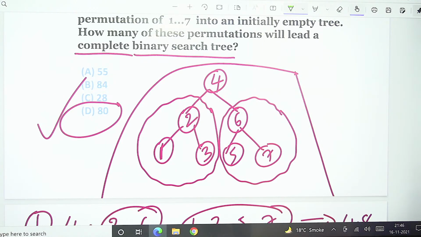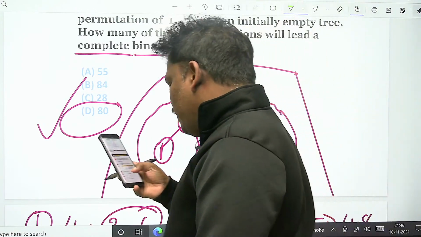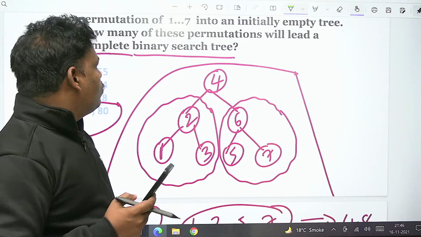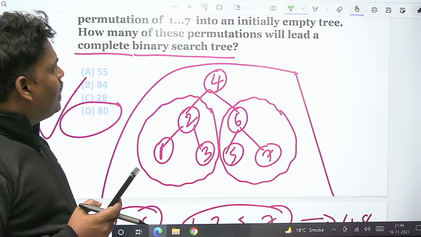See, this question can be asked in 2 ways. One way is as it is.